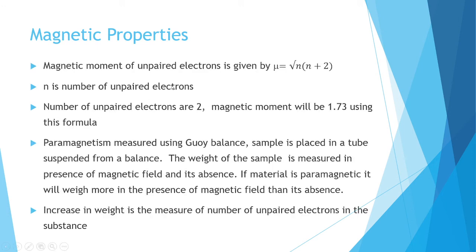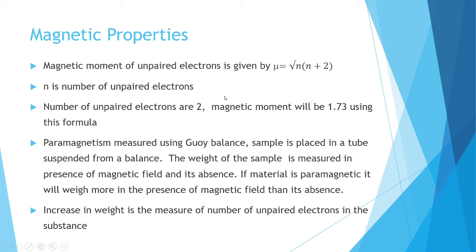We have to study an equation: the magnetic moment of unpaired electrons is given by mu equal to square root of n into n plus 2, where the whole expression is under the square root and n is the number of unpaired electrons.